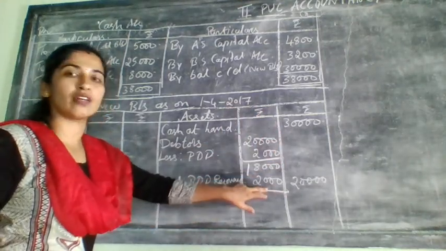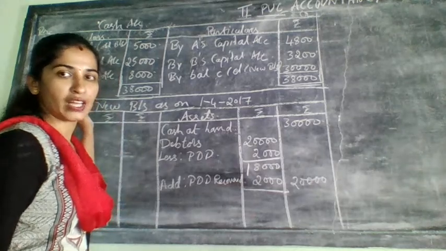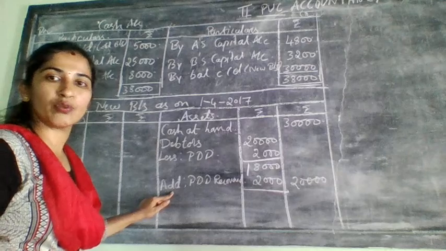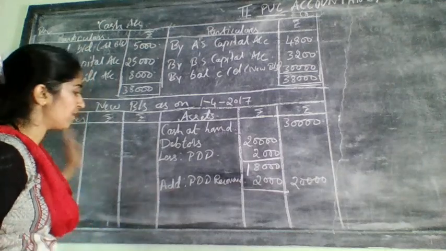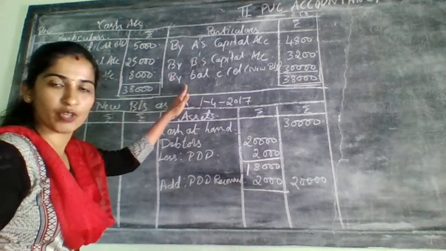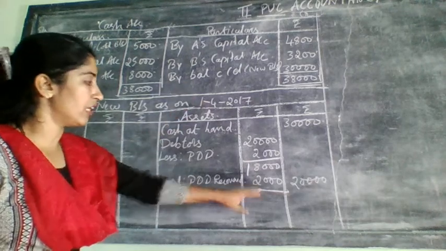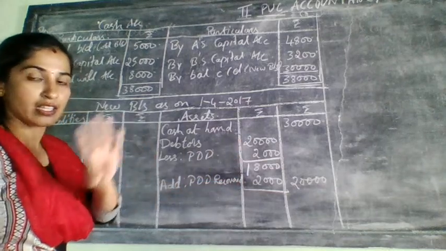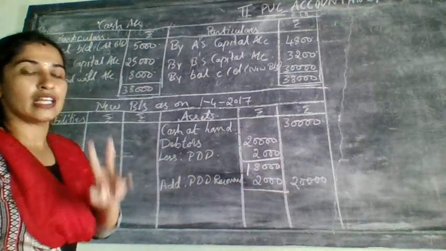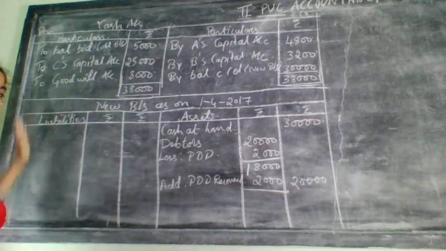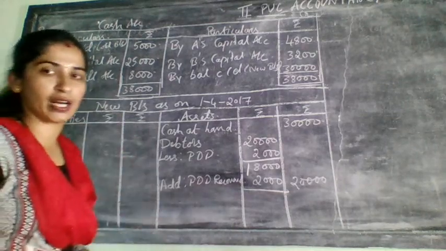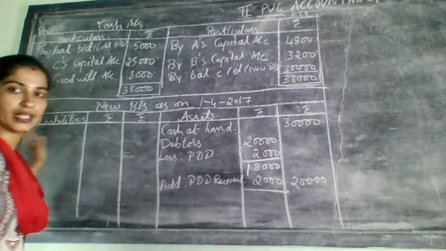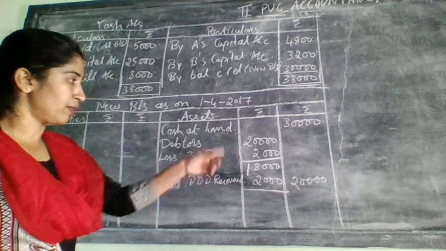Next adjustment should be from which one? Revaluation account. If that PDD was on the debit side, then you need to do what? Minus here. If the PDD was on the credit side of the revaluation account, then you need to add to the debtors. This is the difference. So 4 cases, I told you 4 plus 3, 7 cases. In those 7 cases, 4 will come on the debit side, 3 will come on the credit side. So credit side means add, debit side means minus. That difference amount will come, that I will tell you later.